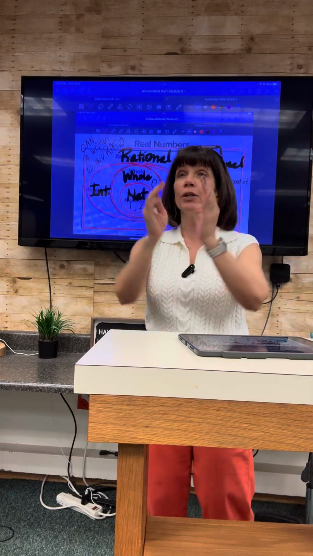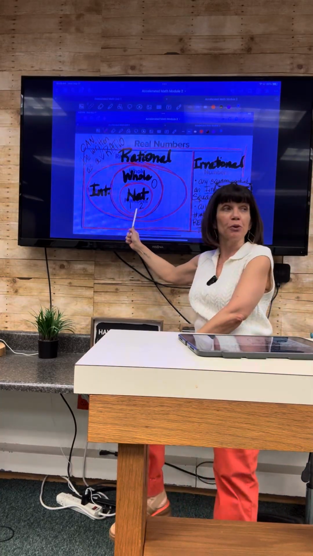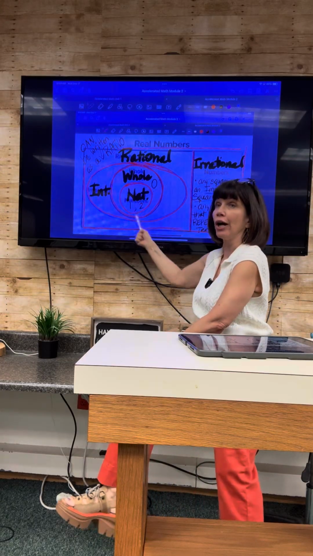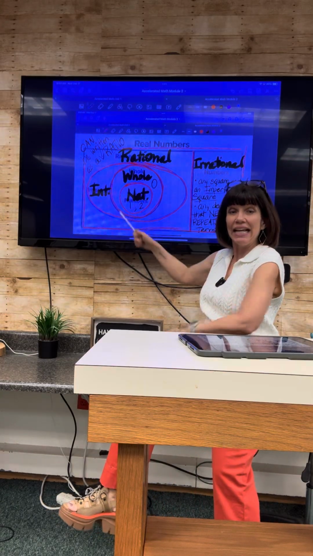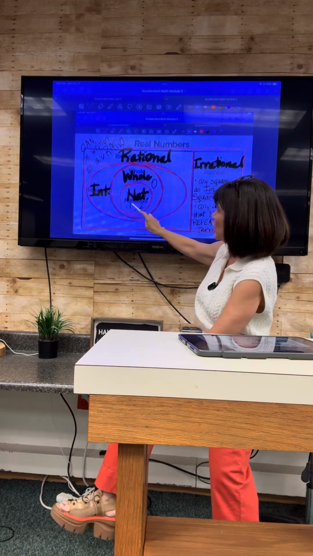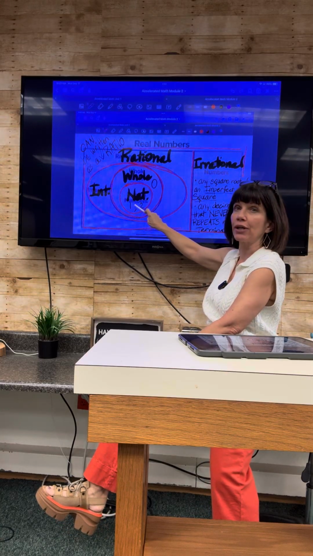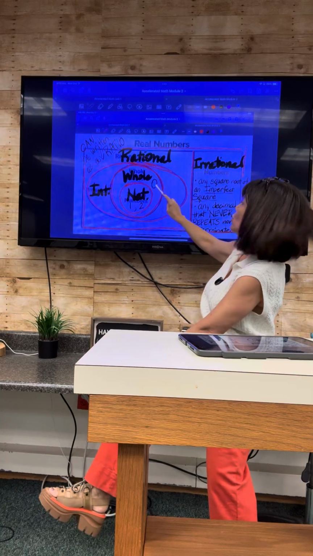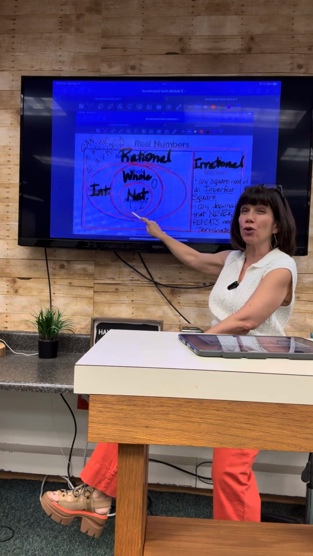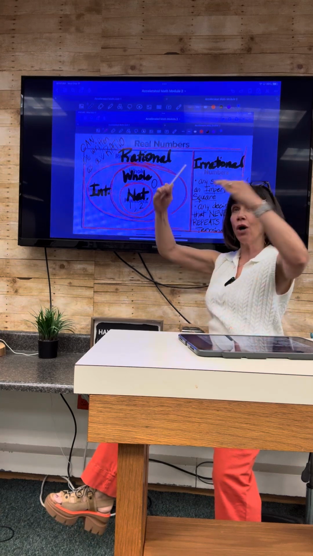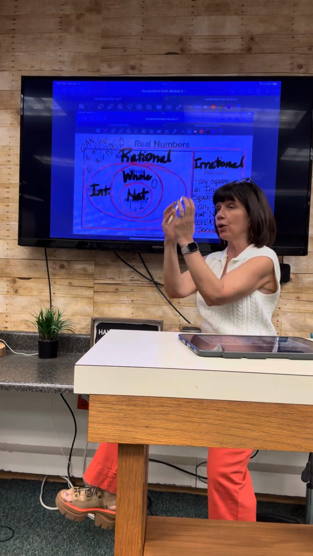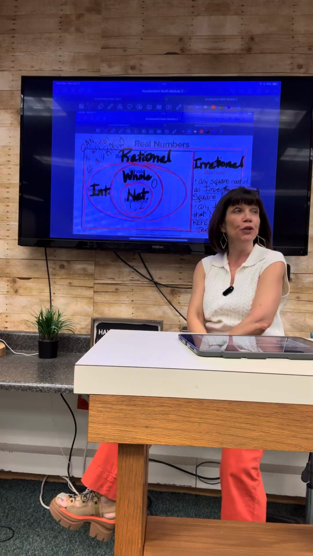Now, if it is included in the natural numbers bubble, is it therefore also a whole number? Yes or no? Yes. If it is in the whole number bubble, is it therefore also a natural number? Yes or no? No. So 0 is a whole number, but not a natural number. Do you see how the circles work? As they go out, they include a lot more. As they go smaller, they include fewer.